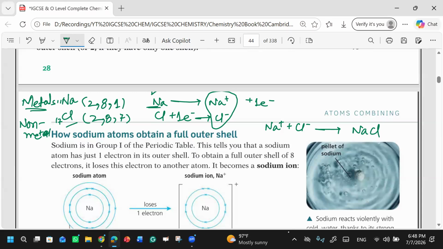From a metal to a non-metal. Metal will lose electron and non-metal will accept electron. Clear? Yes. And can you tell me what we say a positive ion?